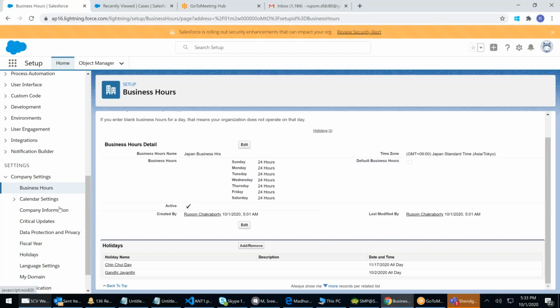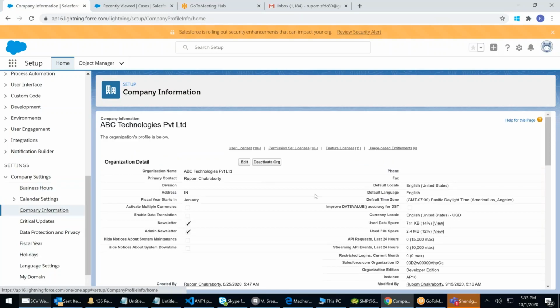Next, any type of company information is available under the company information tab. If you want to close your org, you deactivate the org, something like deactivating the account. The whole deployment will vanish and you cannot access it. All the users will lose access and all the data will be lost. You see the default time zone is still showing here. We have to change it here.